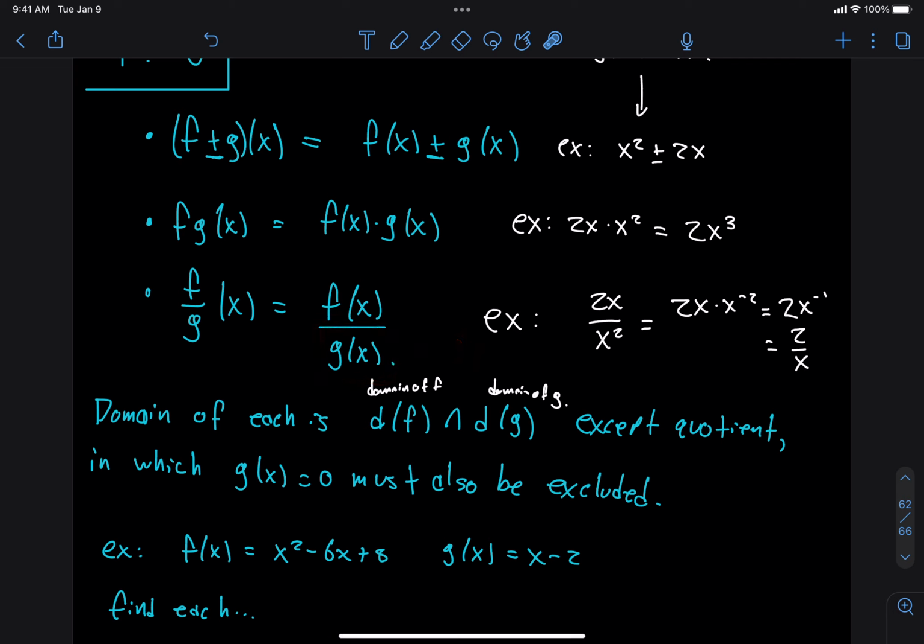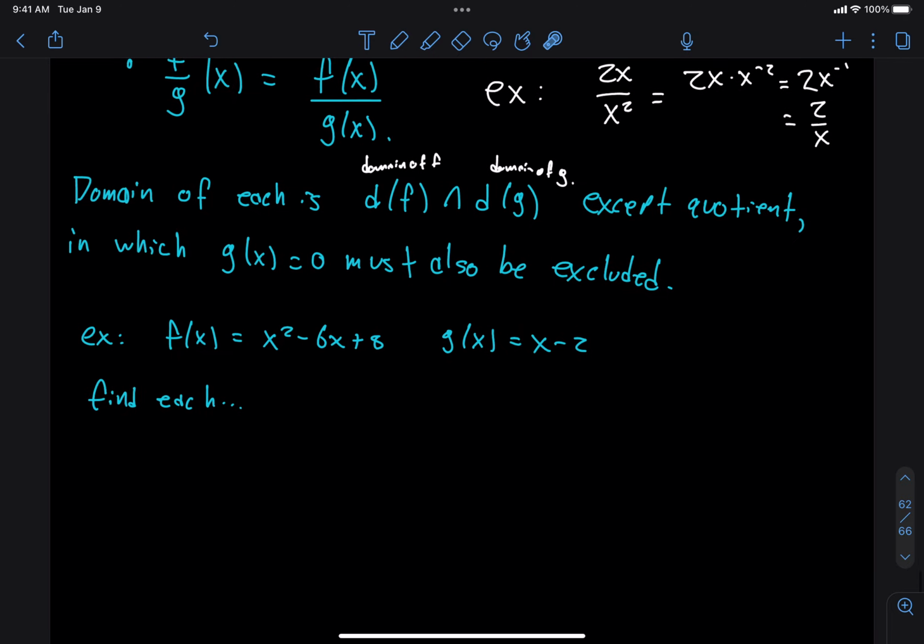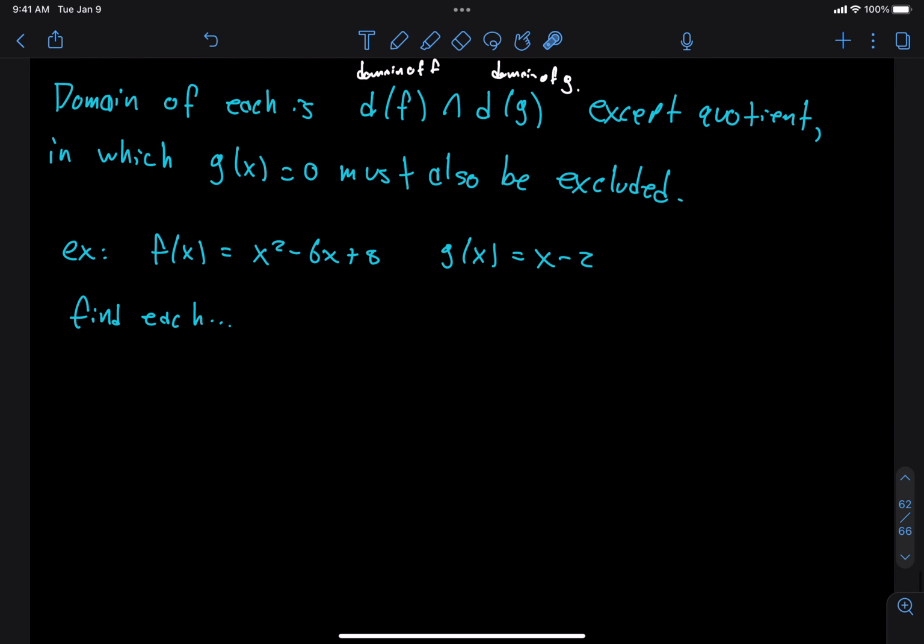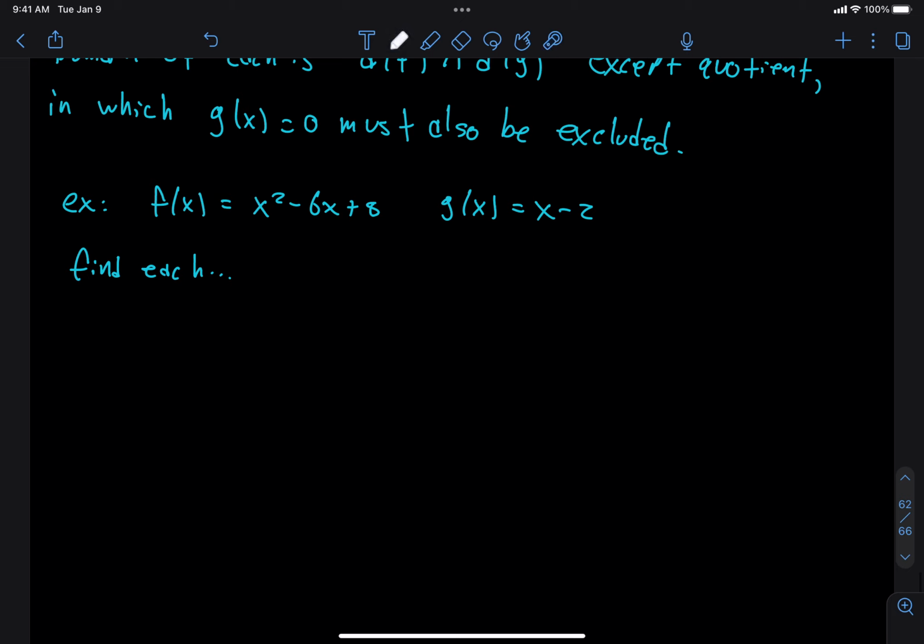Okay. So we exclude those values which make g of x equal to 0. Okay, so let's see an example. Let's combine these functions and find their domain and range. Well, let's just find their domain. We'll talk about range another time.